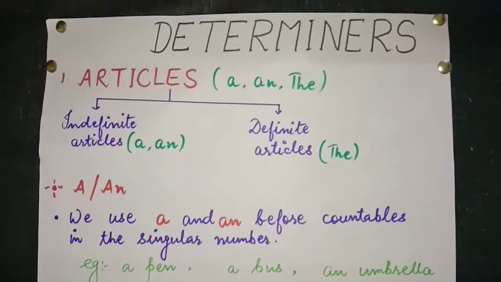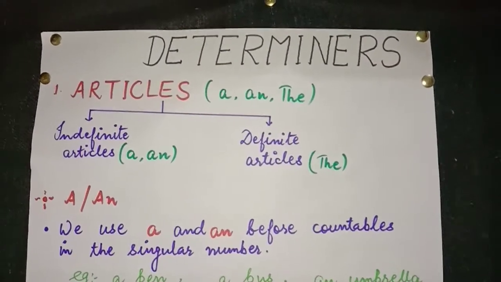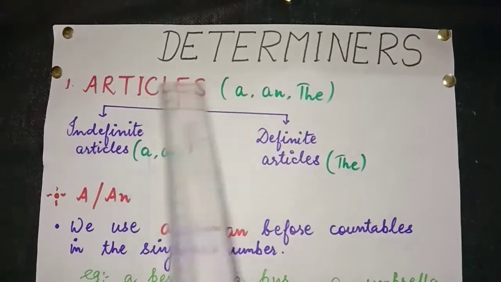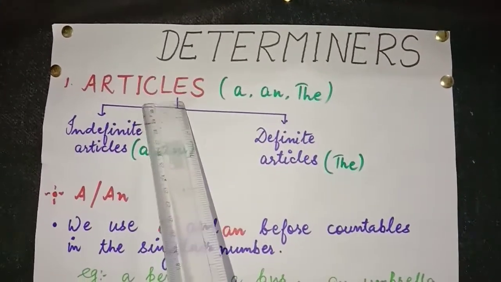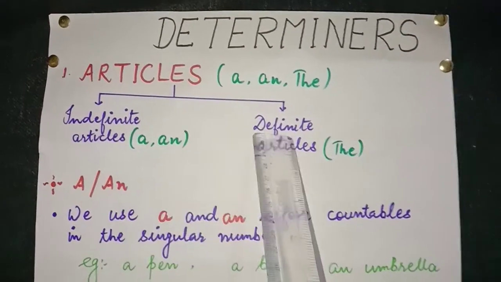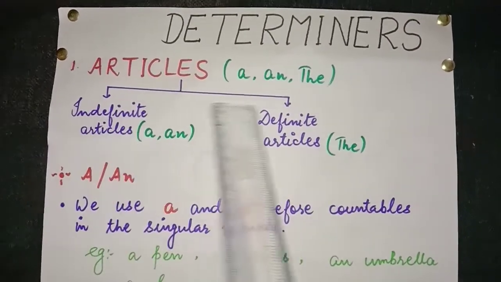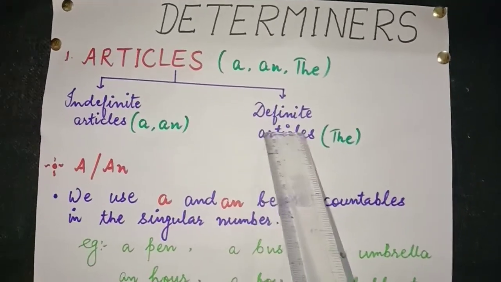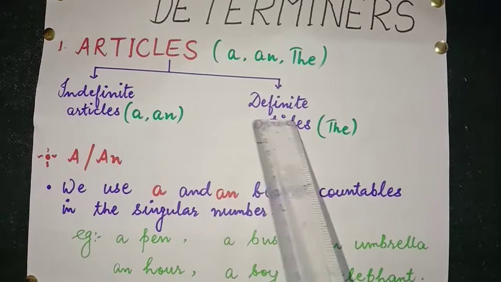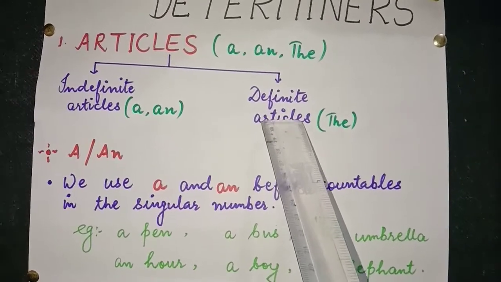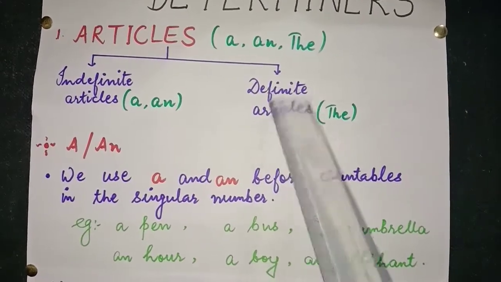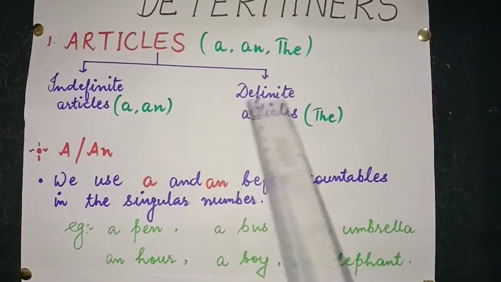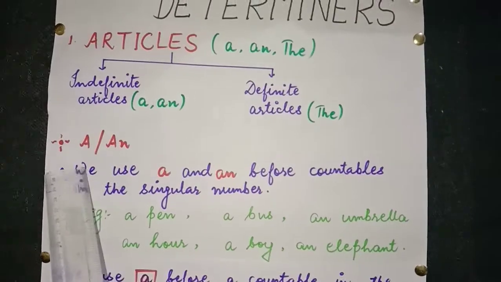So students, we'll see the first one, articles. Now articles, a and the. Articles are further classified in two parts, indefinite articles and definite articles. As the name suggests, definite. So when we specify something, when we particularize something. In indefinite articles, a and an come, and in definite, the. So first one, a and an.